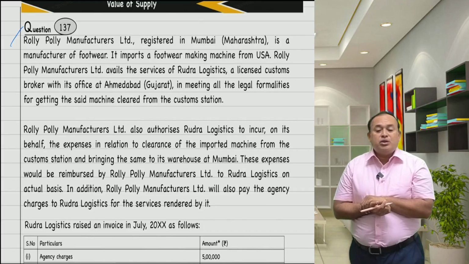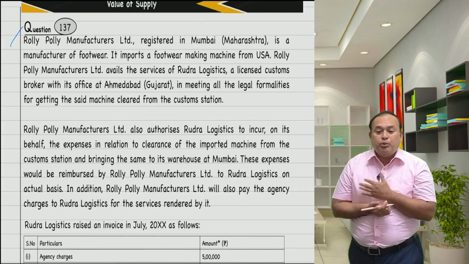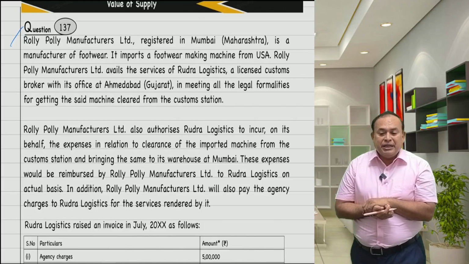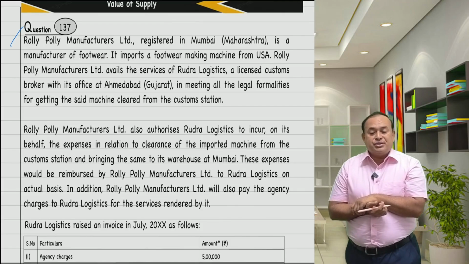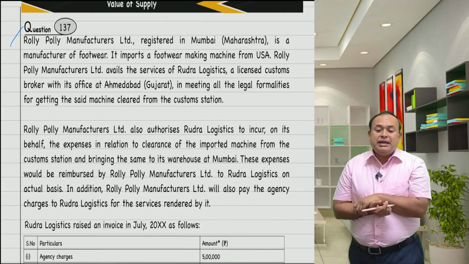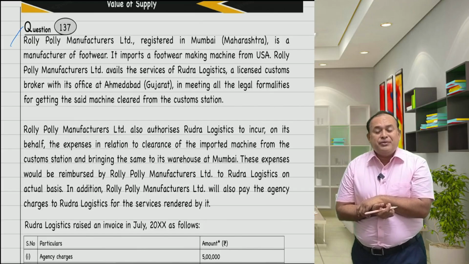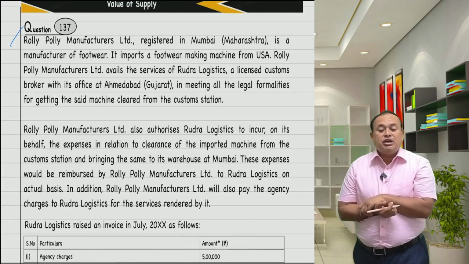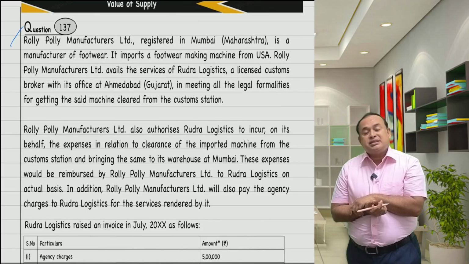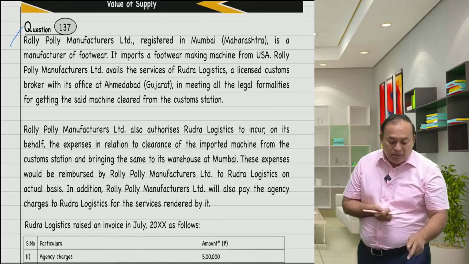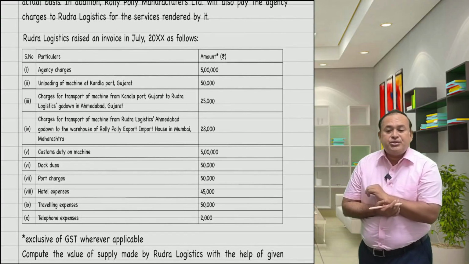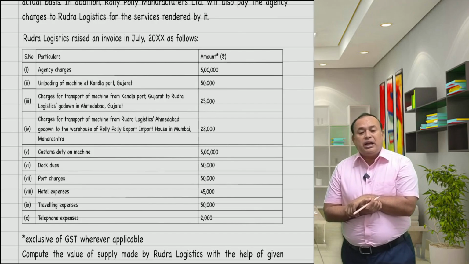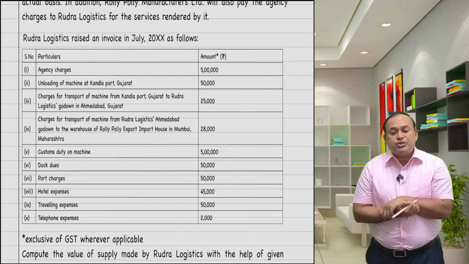These expenses would be reimbursed by Roly-Poly Manufacturers Limited to Rudra Logistics on actual basis. In addition, Roly-Poly Manufacturers Limited will also pay the agency charges to Rudra Logistics for the said services rendered by it. Rudra Logistics raised an invoice in the month of July, which is as follows.